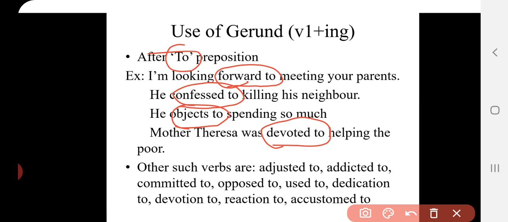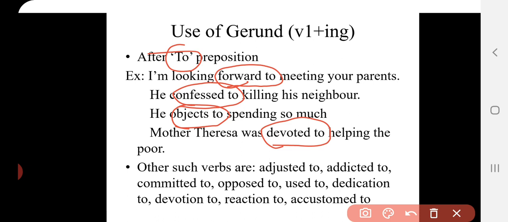Whenever we use infinitive, there we put to from our side. Okay, the verb is given, for example sleep, to sleep. For example the verb is given by, we use to by. There we add to from our side, but if to is already given, then you will not add verb's first form directly. If to is already given, then you will take it as a phrasal verb, and after that you will use the gerund, that is verb's first form plus ing.